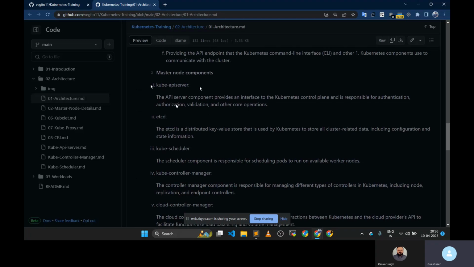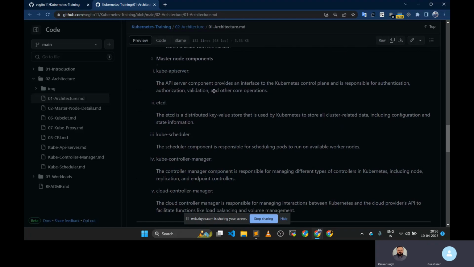Authorization means suppose someone wants to access our Kubernetes cluster, they need to pass credentials. It could be a service account or some other credentials; in the cloud case we will use IAM roles or users to authenticate with the cluster. That request will go to the kube API server, which will do all the authentication part.